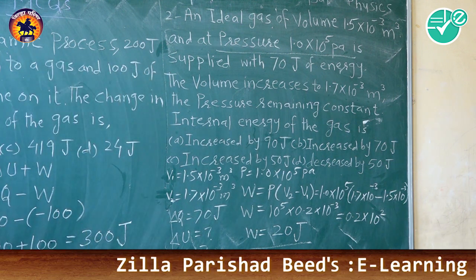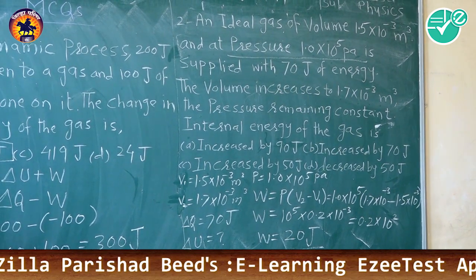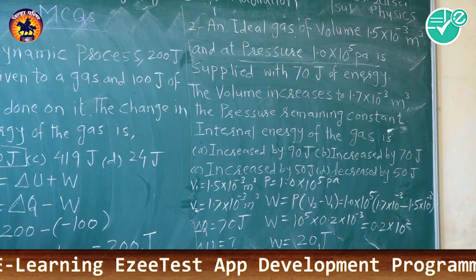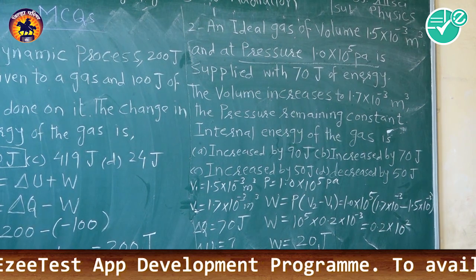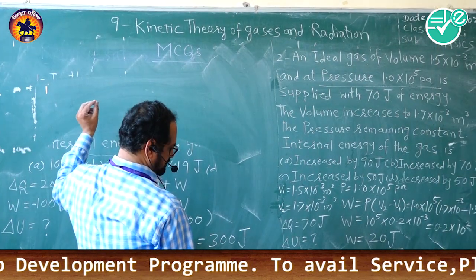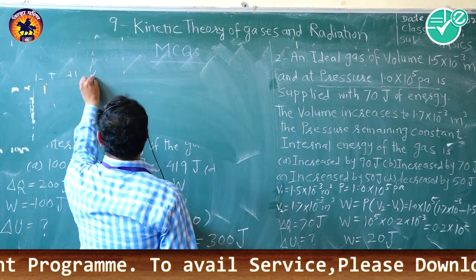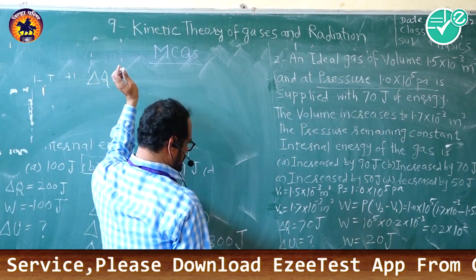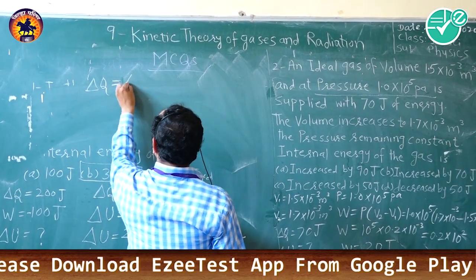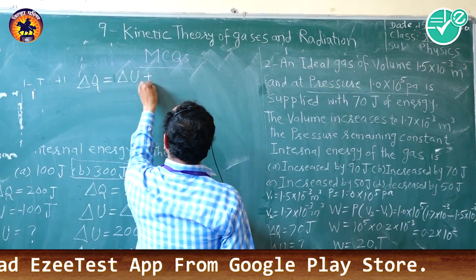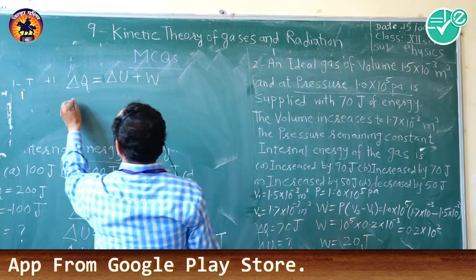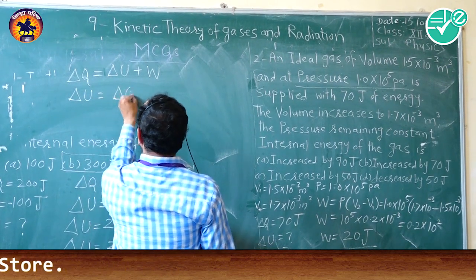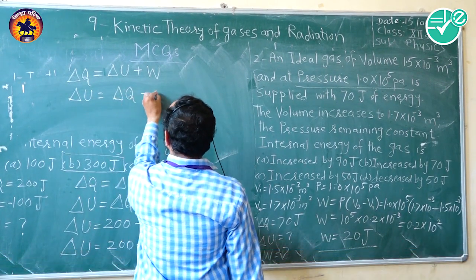Now with the help of this work done and the amount of energy, that is 70, we will obtain delta U using the formula delta Q is equal to delta U plus W. So delta U will be equal to delta Q minus W.